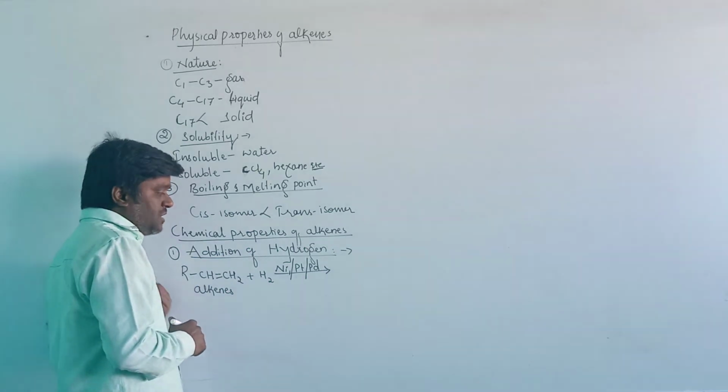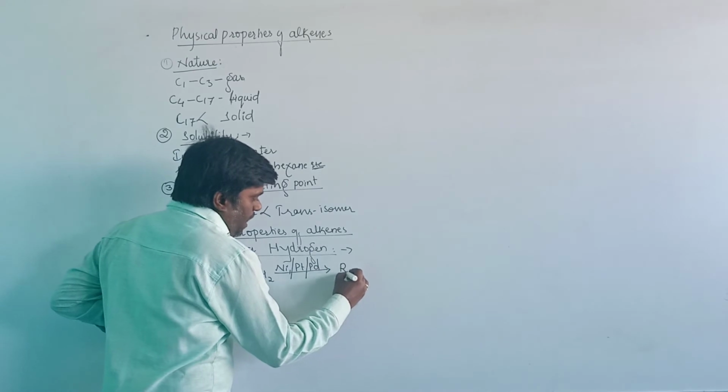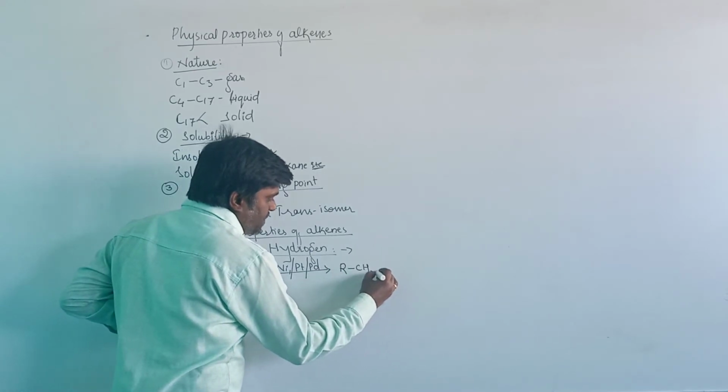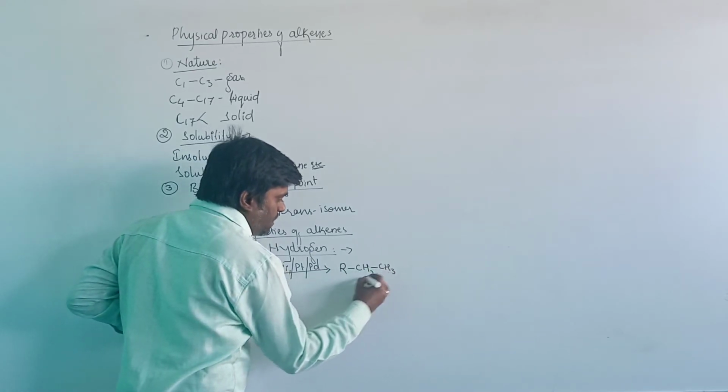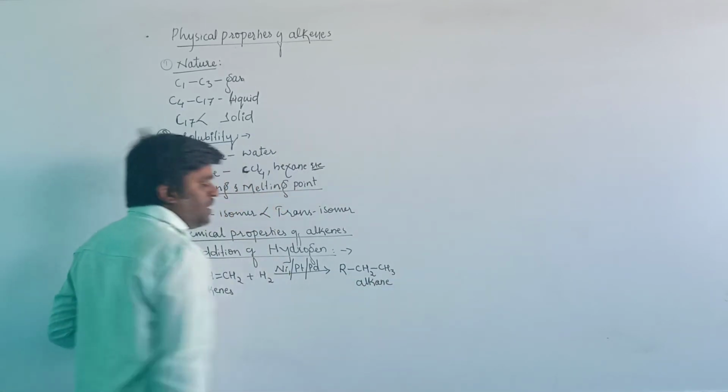We have seen this in the last class. Then the compound will be RCH2CH3. That is, alkanes will be produced with this reaction.